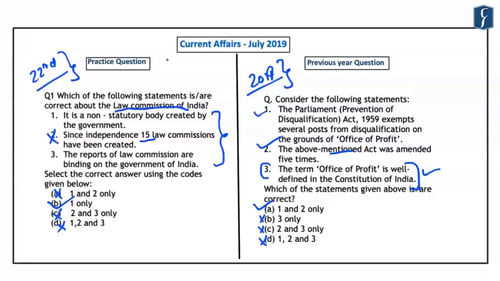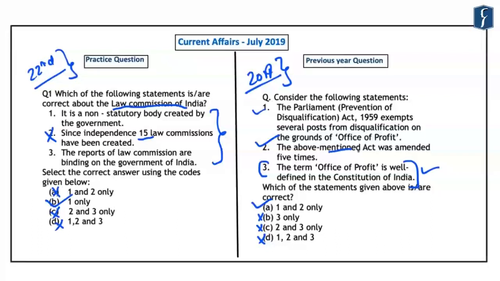And by doing this, you can maximize your number of attempts in the preliminary examination, and at the same time, you can also increase your accuracy of the attempts. Further, while revising the current affairs of different months, you should have in your mind the approach by which the UPSC has been formulating its question. And this series will help you in understanding that approach clearly. So after this, let us take up another question from the current affairs of July month.